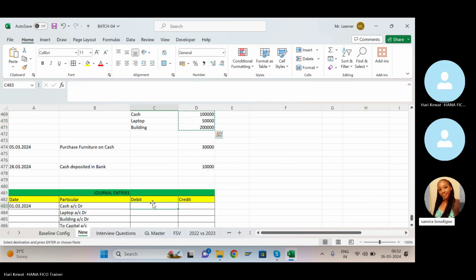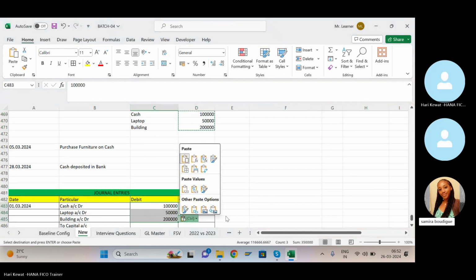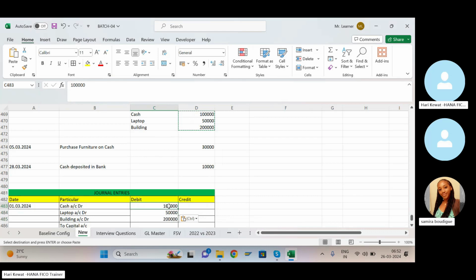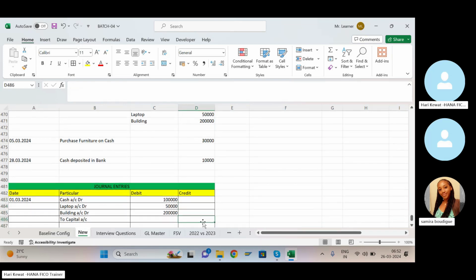Cash is this much, laptop 50,000 and building this much. Altogether is capital. So how much capital is invested by the owner? It is 3,50,000 rupees.